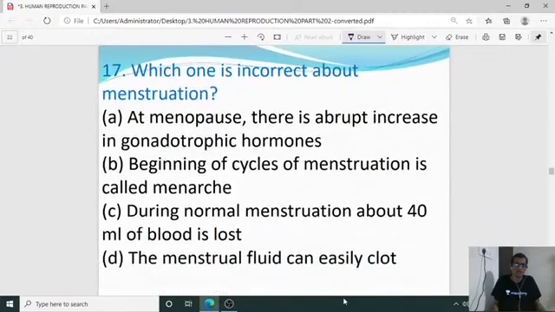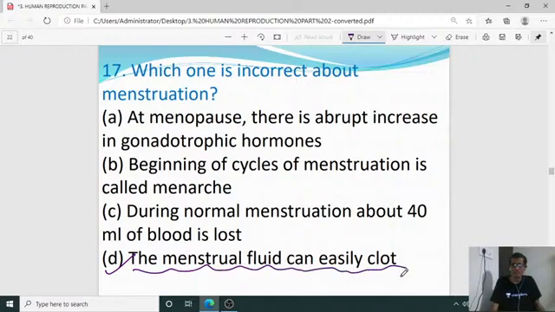And the 17th question: which one is incorrect about menstruation? Which one is the incorrect statement regarding menstruation? Direct question, the answer is D. The menstrual fluid can easily clot. It is not going to clot easily. So the right answer is D for the 17th one.